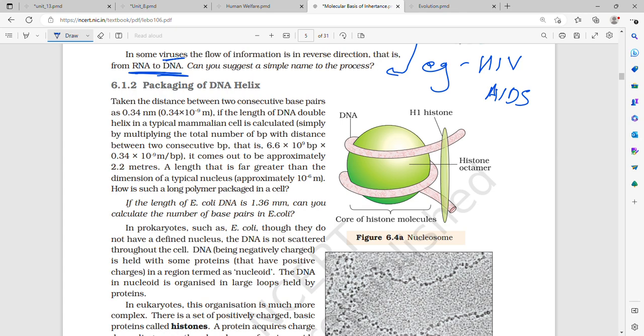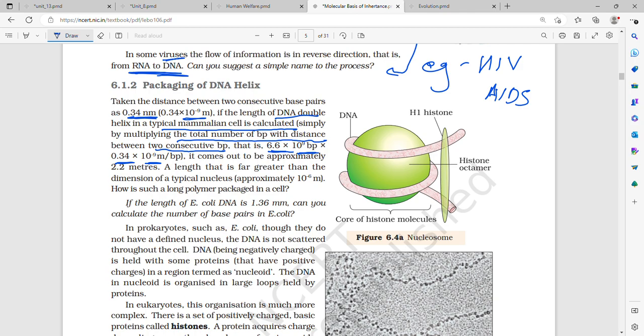Packaging of the DNA helix. The distance between two consecutive base pairs is 0.34 nanometer, which is 0.34 into 10 to the power minus 9 meter. The length of the DNA double helix in a typical mammalian cell is calculated by multiplying the number of base pairs with the distance between two consecutive base pairs. That is, the length of the DNA in mammals, which are diploid, is 6.6 into 10 to the power 9 base pairs into 0.34 into 10 to the power minus 9 meter per base pair.